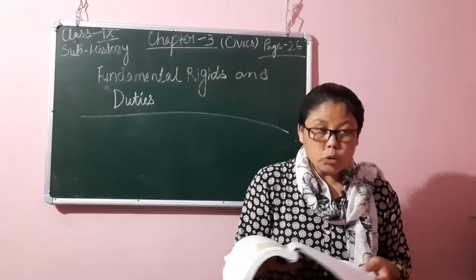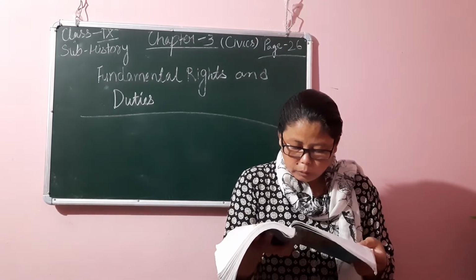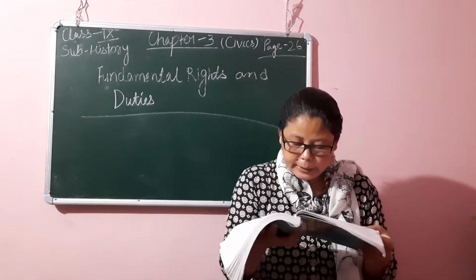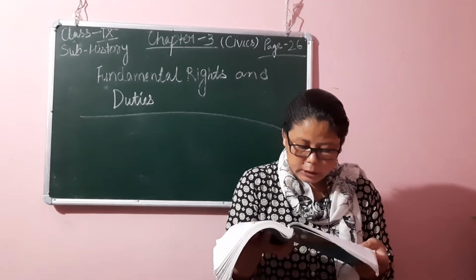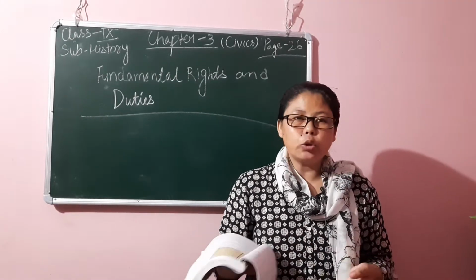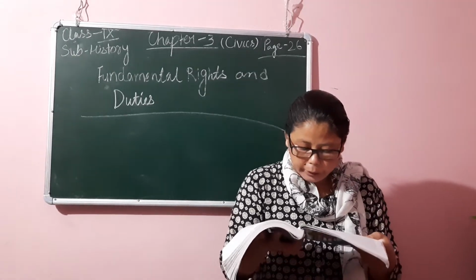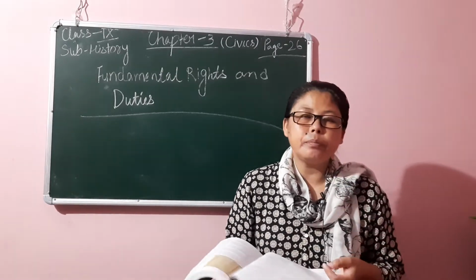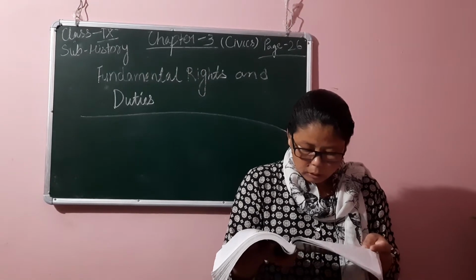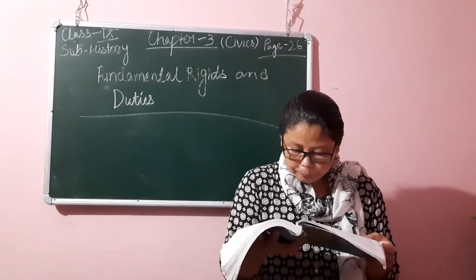So the Constitution of India guarantees to the citizens of India that every citizen has the right to choose their own employment, practice any profession, carry on any trade or business. So as a citizen of India, we can choose any employment, practice any profession. As I told before, we can be a doctor, engineer, teacher, and we can take up any business like hotel business, or we can open a shop anywhere. So it is our own right,